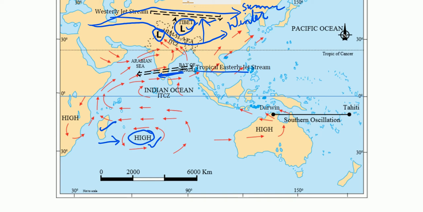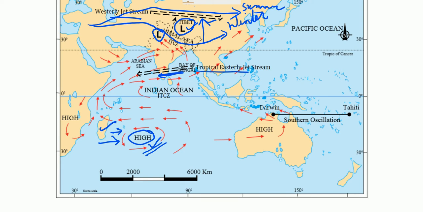Whereas over the Indian Ocean, you will find high pressure because water takes more time to warm up. That means even in the beginning of the summer, the water remains cold, and that is why we find high pressure over the oceans. And this high pressure is mainly formed east of the Madagascar island.